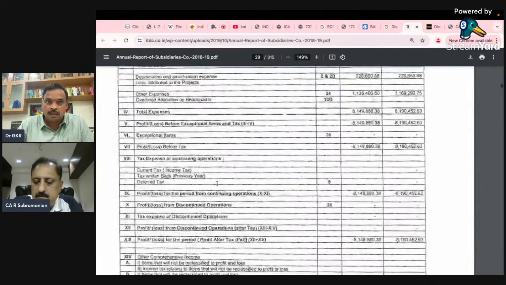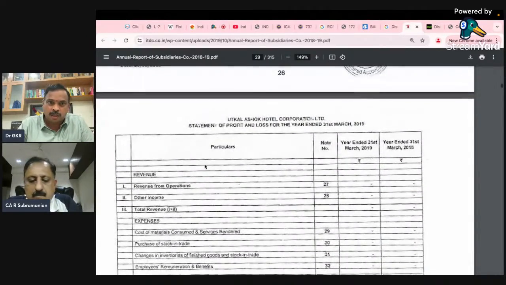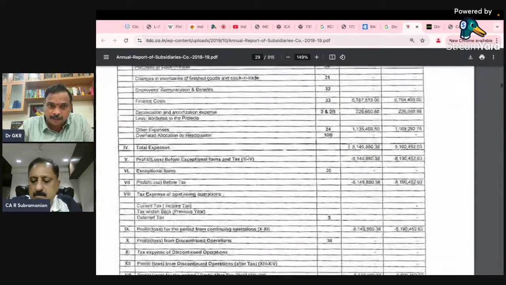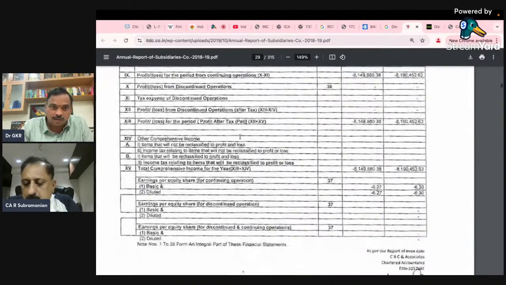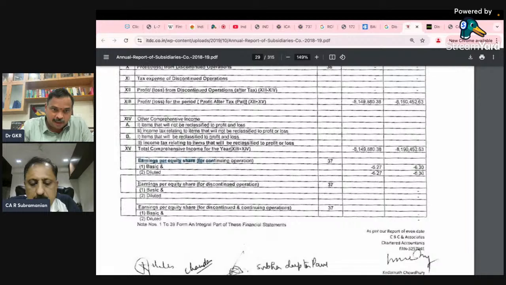This is Utkal Ashok Hotel Corporation Limited. You have discontinued operations and continuing operations. You have the earnings per share for the continuing operations, and the earnings per share for the discontinued operations also.